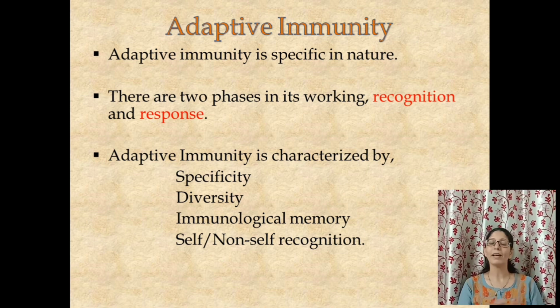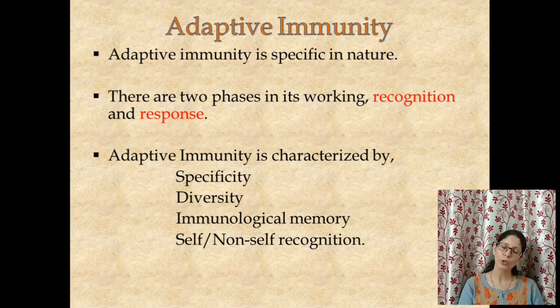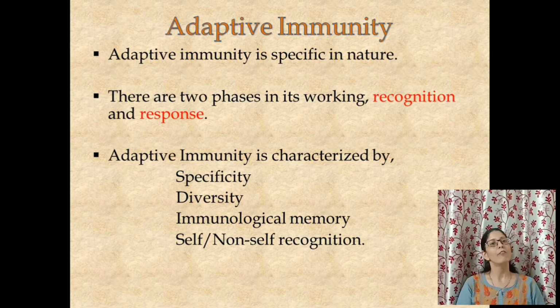So we can compare between innate and adaptive. Eventually in our lifetime, both systems work, and both are important. Innate immunity is quicker to work, so it is the first line of defense, we can say, whereas adaptive immunity is stronger, but it takes some time to work. Therefore, in our body, both innate as well as adaptive immune responses are working with each other.